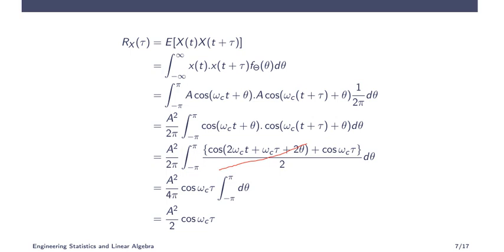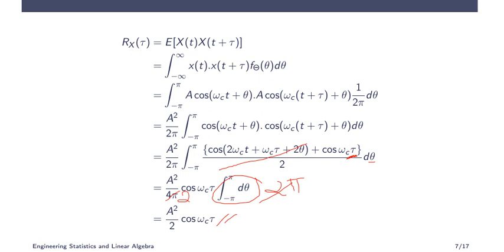Now the variable is d theta, and the second term doesn't contain any theta term, so you can take it outside. The remaining is only the integral of d theta. So that will be A square by 4 pi cos omega c tau, integral from minus pi to pi of d theta, and that will be theta with upper limit pi and lower limit minus pi. So pi minus minus pi will be 2 pi. So this entire term will become 2 pi. From 2 pi and 4 pi cancelling, you have only 2 remaining here. That is why A square by 2 cos omega c tau.